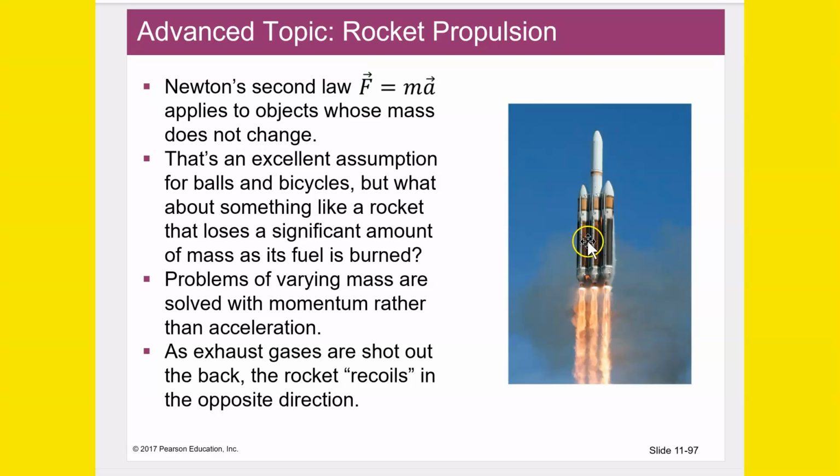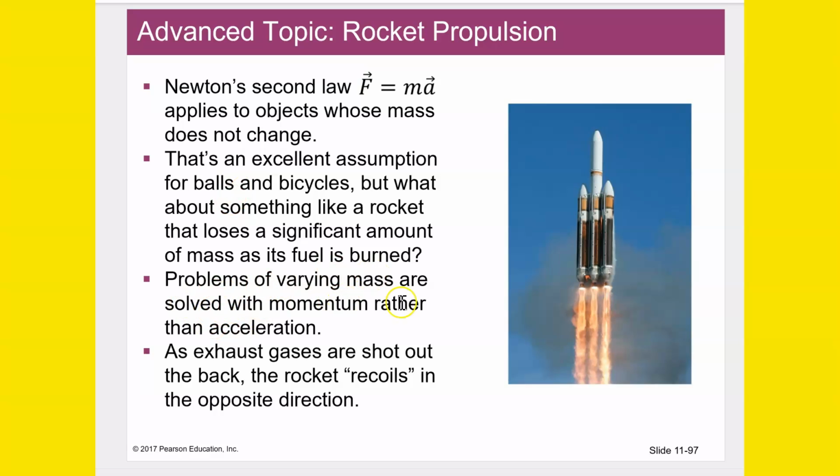It just needs those huge tanks of fuel to burn in order to break the gravitational force of the Earth to get to the escape velocity. And then once it gets into space, it doesn't need that quite as much anymore, so it can discard those fuel tanks. But that's a significant amount of mass it's discarding. So the fuel itself is a big part of the mass of the rocket system here.